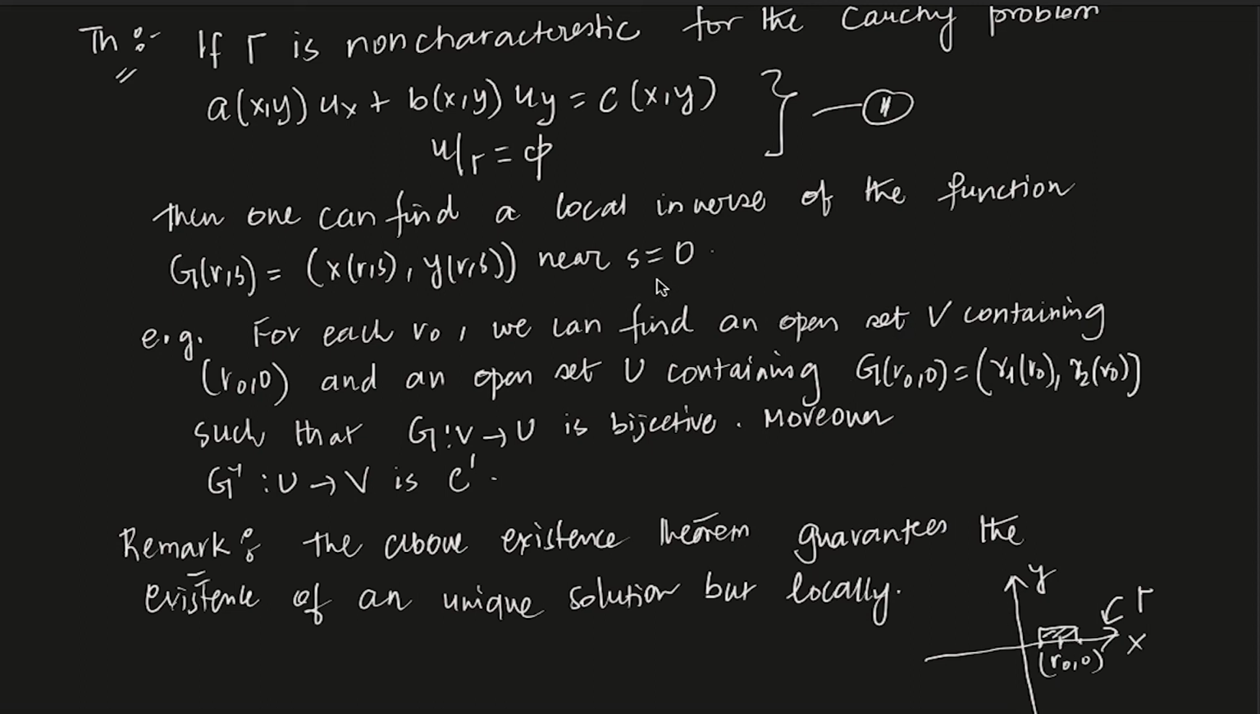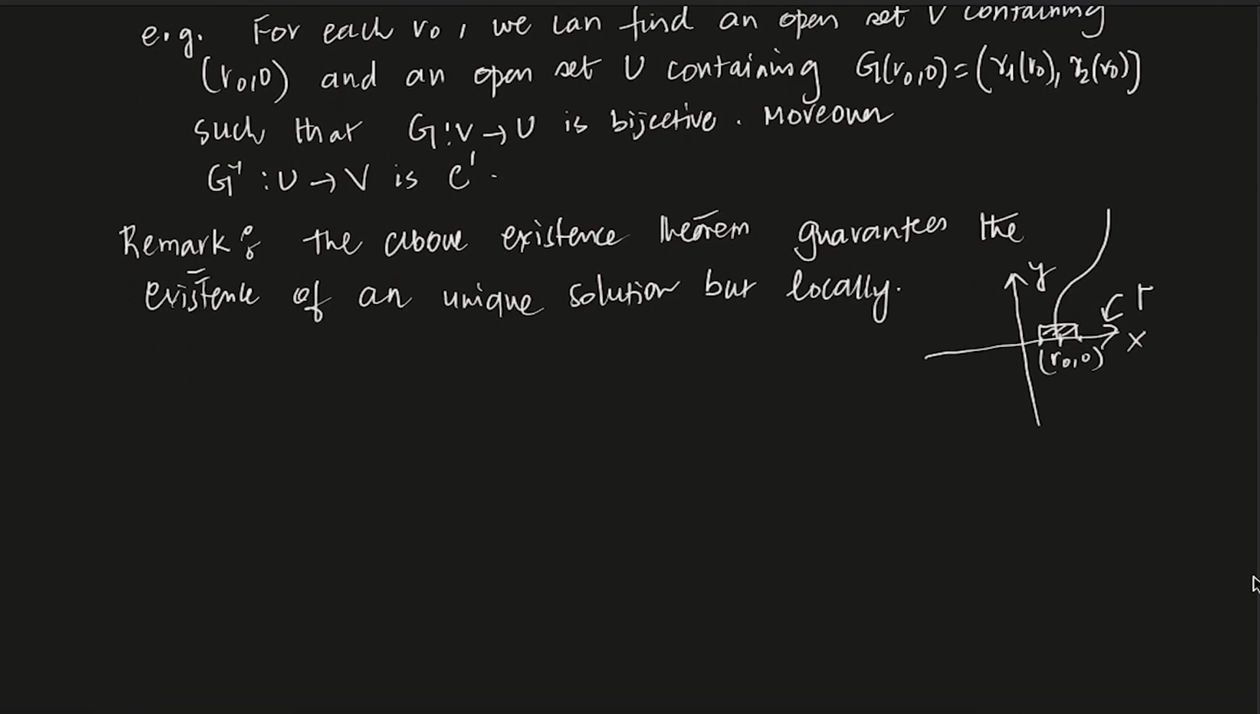Near s equals 0, let's say we start from here and it goes like this. So it is saying that in a small neighborhood you can get that. You cannot get it everywhere in the domain. So it's always local. Please remember, most existence theorems are local conditions.